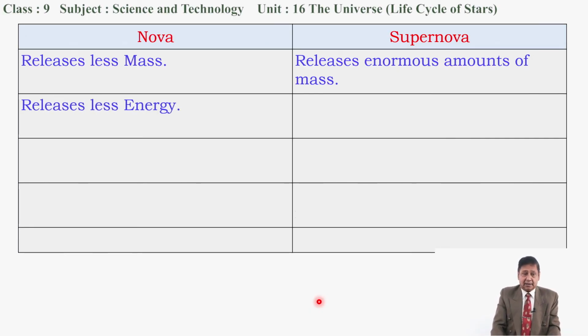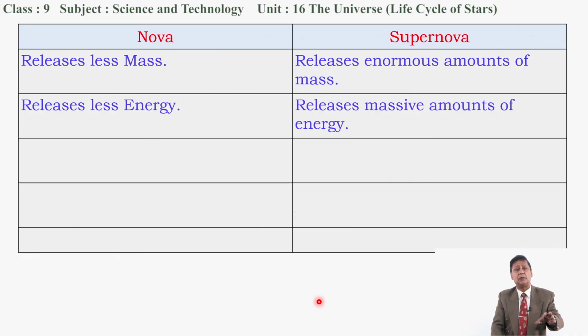Next is energy released. Nova releases comparatively less energy, but supernova releases a massive amount of energy. The energy released in 1 second in the supernova explosion is equivalent to the energy released by the sun in 100 years. How interesting it is.